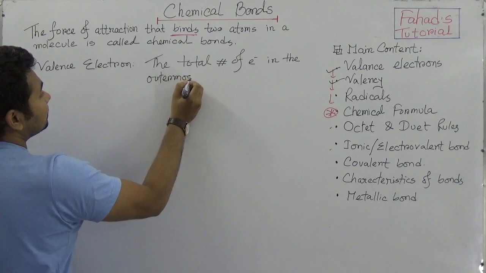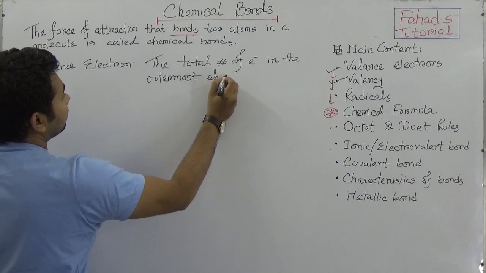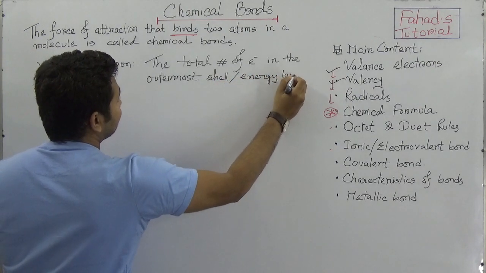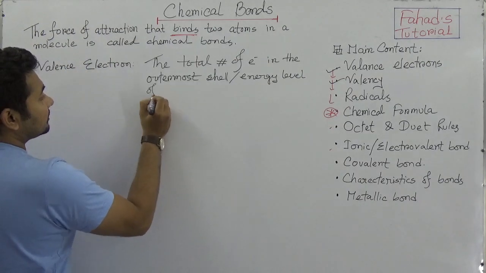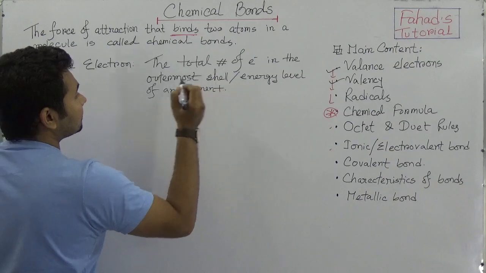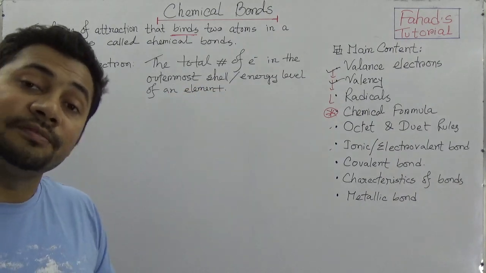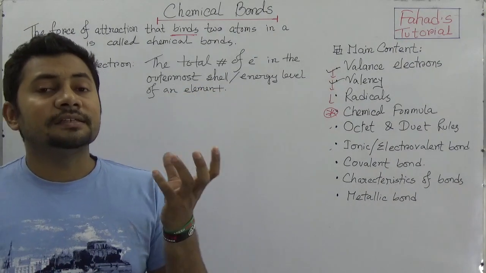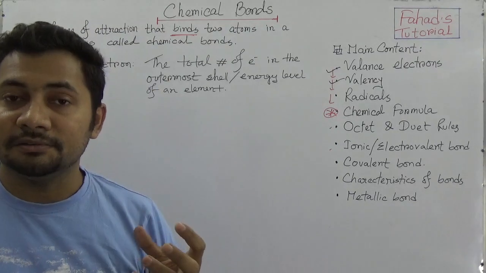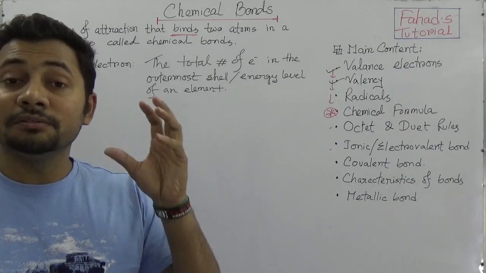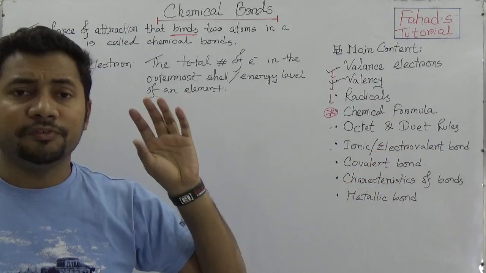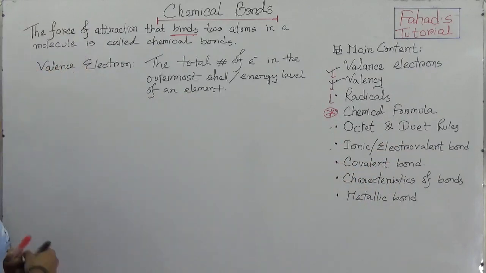So the outermost shell or energy level of an element is the valence electron of that element. So we are defining the valence electron. We can easily find out the total electrons of the outermost shell of any element, like zinc.